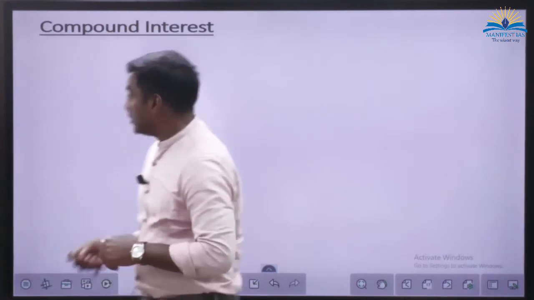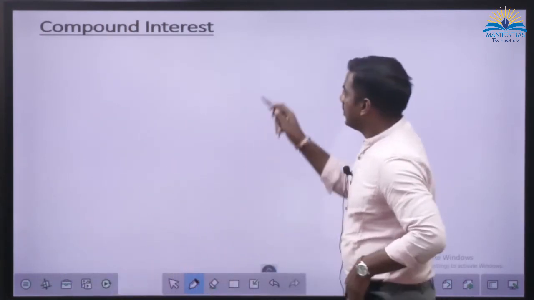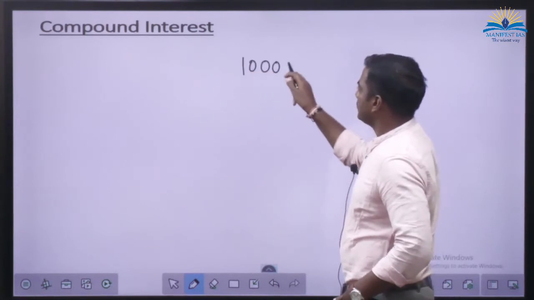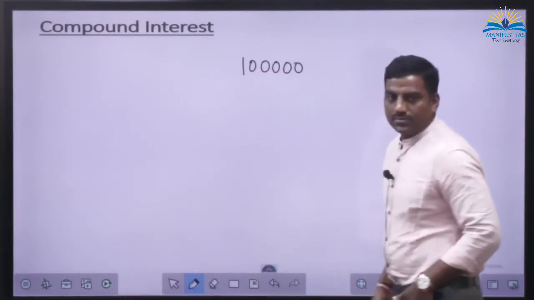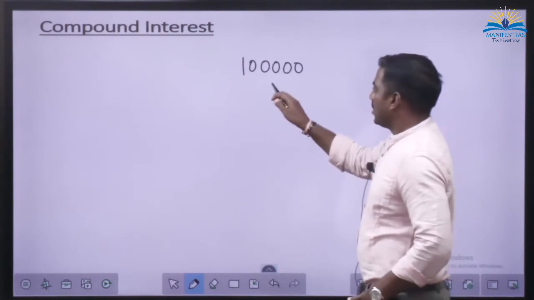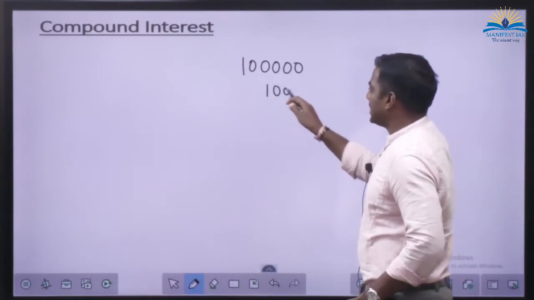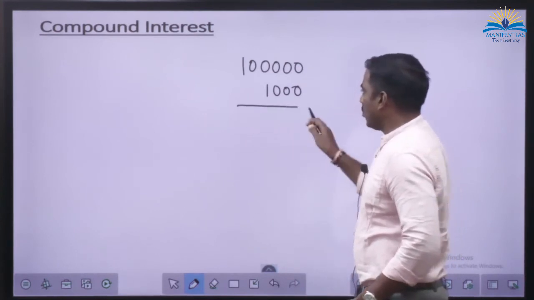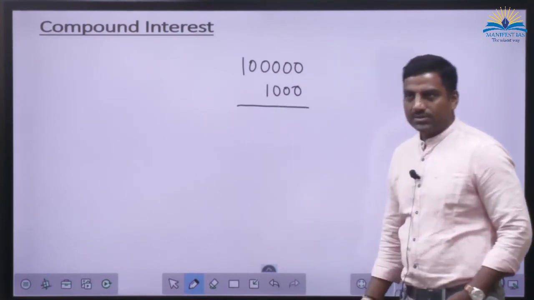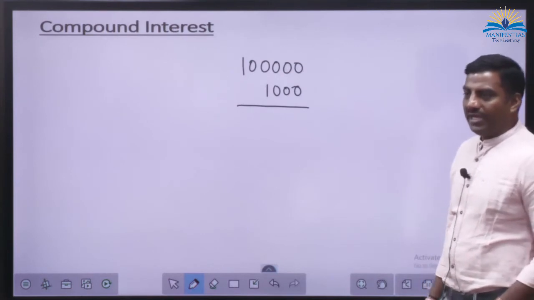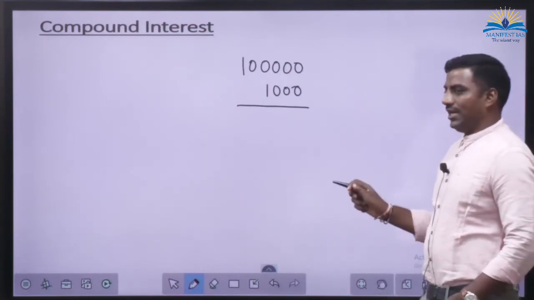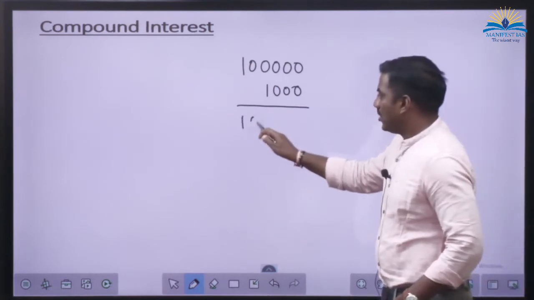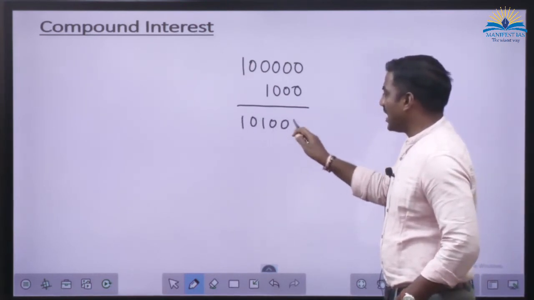So generally, how it will be? Your loan amount is 1 lakh and your interest that has accrued at the end of 1 month is 1,000, so 1 lakh 1,000. So now tell me, logically, your EMI, see, this is your liability now. 1 lakh 1,000 is your liability.